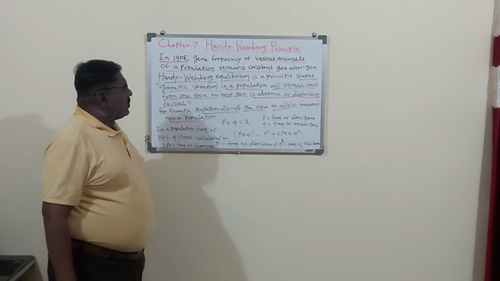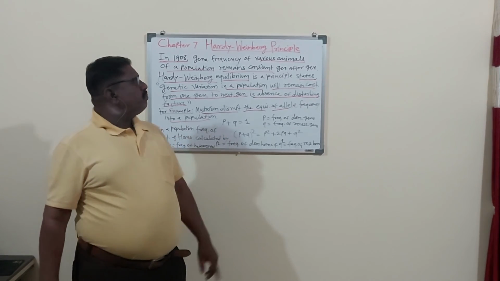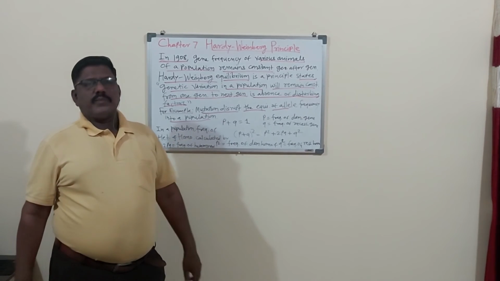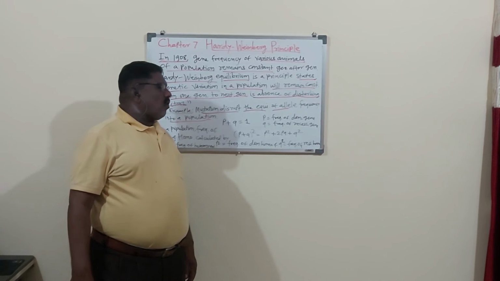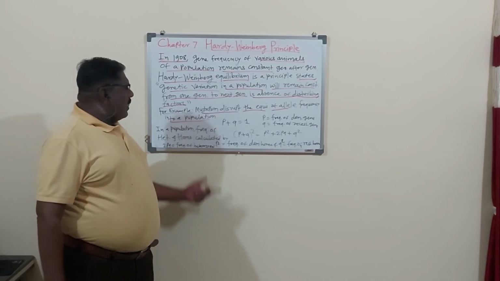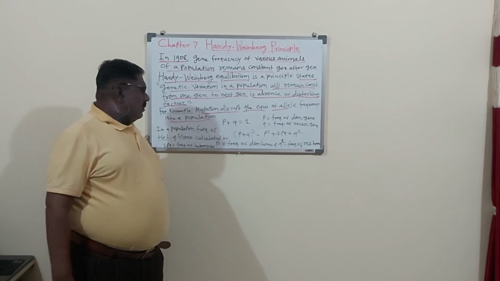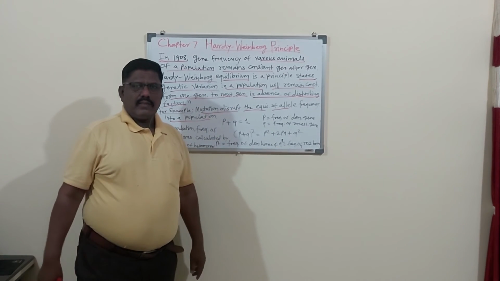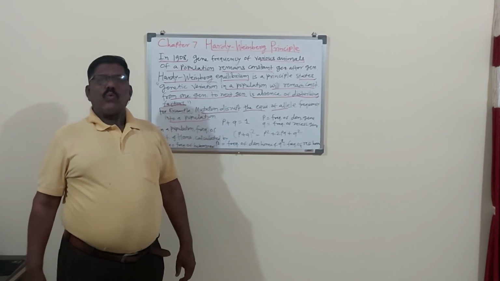So dear students, today from the Hardy-Weinberg's principle we have studied the two formulas given by Hardy-Weinberg for the calculation of the frequency of dominant genes and recessive genes, and another formula for calculating (P plus Q) square. So this short bit we have completed today. This is a small chapter, and remember this is the last chapter of unit 2.